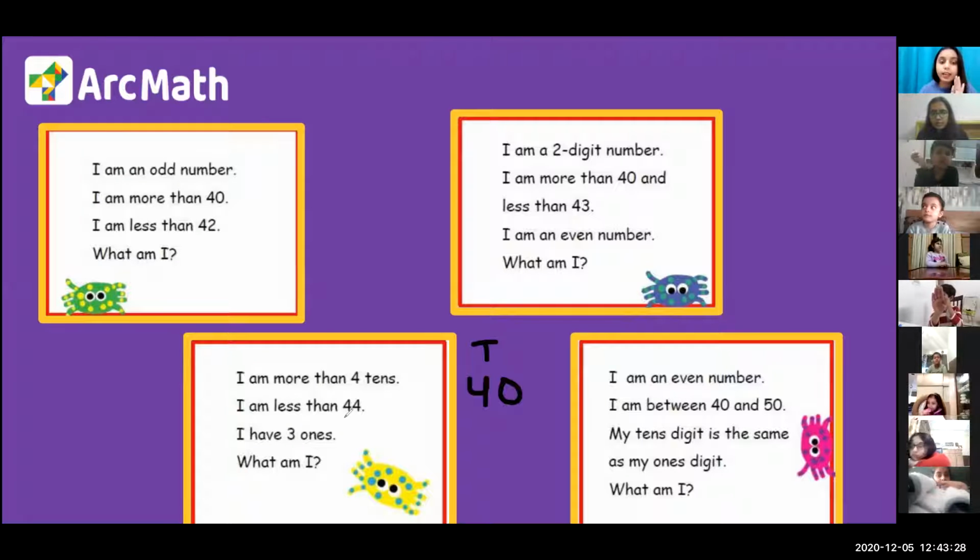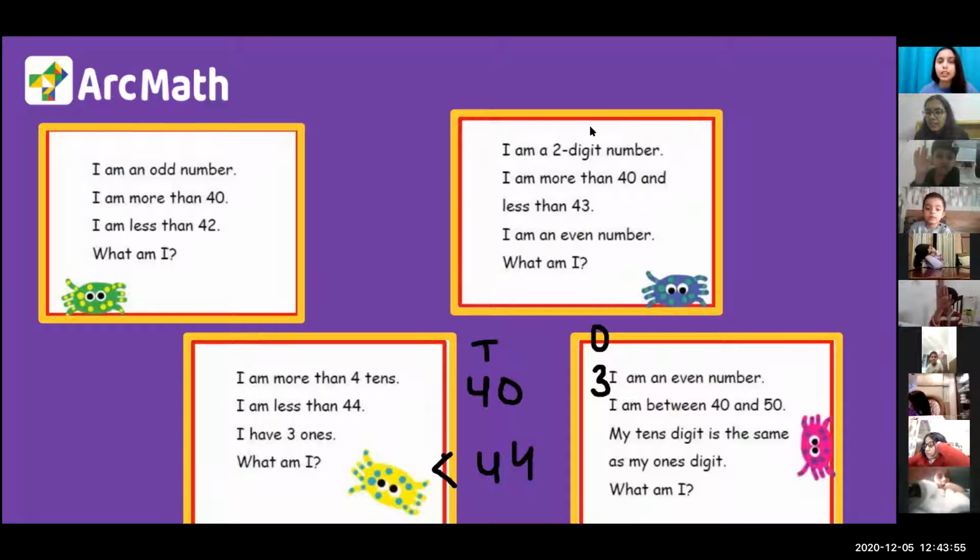Then, I am less than 44. The number is less than 44. After that, the situation is I have 3 ones. How many ones are there? There are 3 ones.